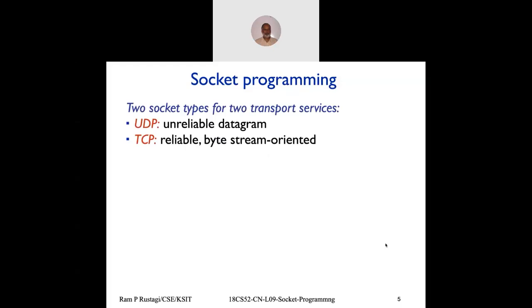So we'll have two types of socket. One is called TCP socket and the other is called UDP socket. UDP is known to be sent as an unreliable datagram. So we have to be clear about what unreliable means. Unreliable does not mean corruption. Unreliable basically means either data would not be delivered, some data could be lost, or even data could be delivered